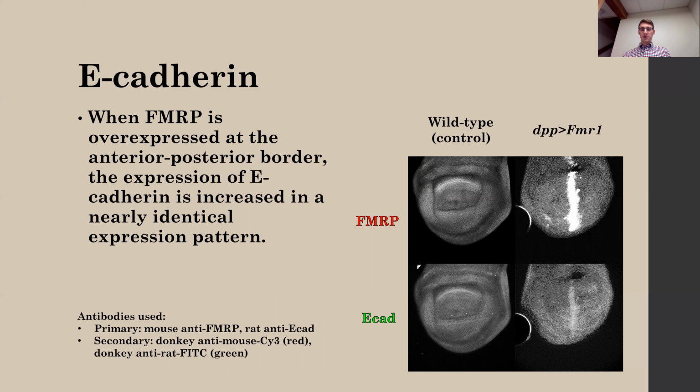But now you can also see expression of E-cadherin at the anterior-posterior border. And this expression pattern is nearly identical to the expression pattern of FMRP. And so this suggests that FMRP may be capable of modulating the expression or localization of E-cadherin.